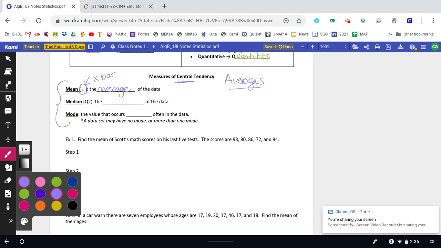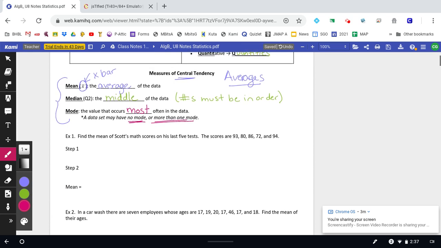mean and the median. Okay, so the median is when you put the numbers in order, it's the middle. And again, though, numbers have to be in order. If they're not, you're wasting your time. All right, now the mode. The mode we use quite frequently because it's the one that occurs the most, right? And sometimes there is no mode, and sometimes you can have more than one mode.